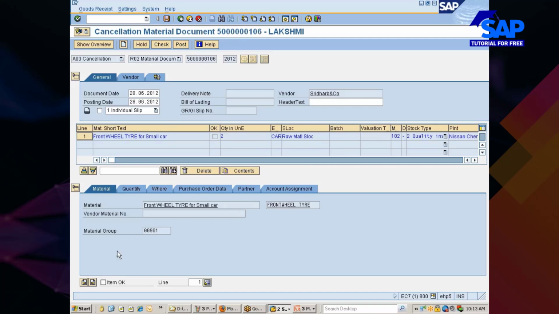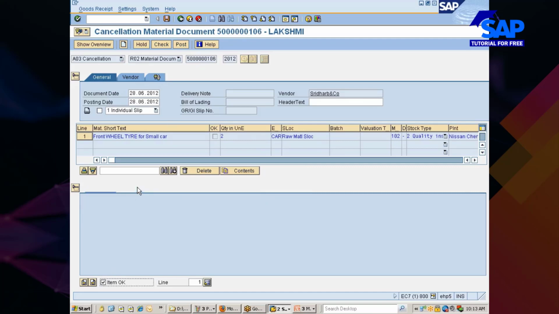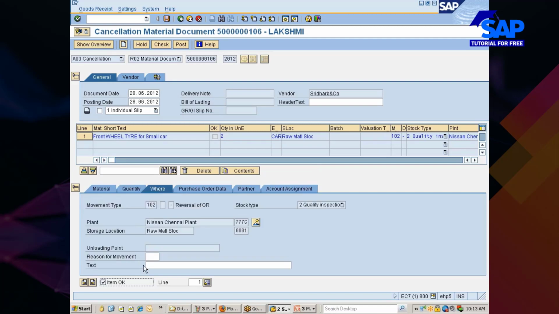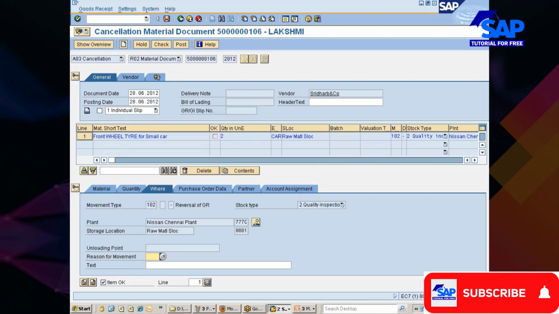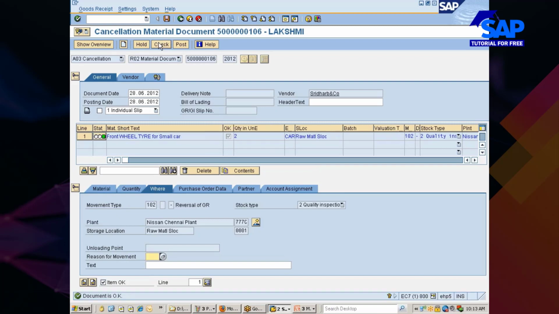You need to remember all these movement types. While I am cancelling it, system will not ask me any kind of reasons. But if you want it, I can make this reason for movement enable also. But normally, while you are reversing, system will not ask you anything. Remember here, movement type for complete reversal is 102.